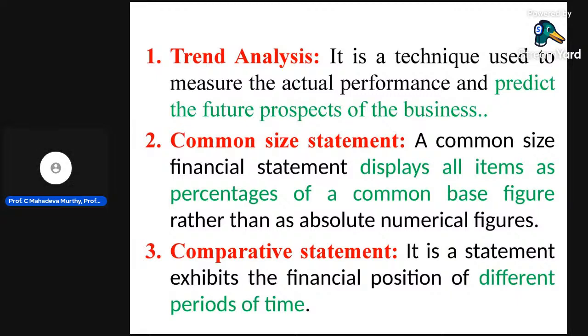In case of common size income statement, sales is the base. If you go for analyzing all the aspects in the income statement, that is the trading and profit and loss account, sales is the base. Then in case of position statement, total is the base. That is the meaning of common size statement.